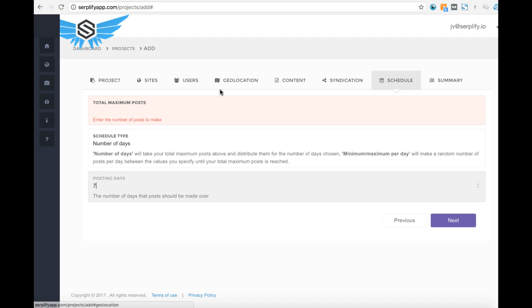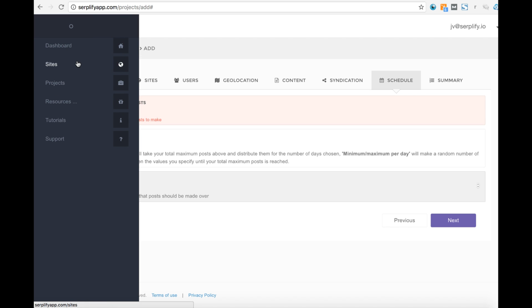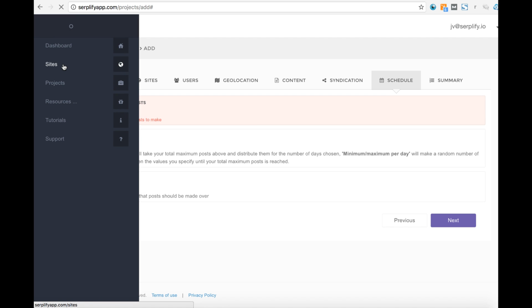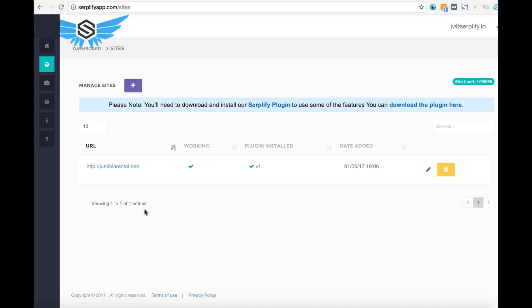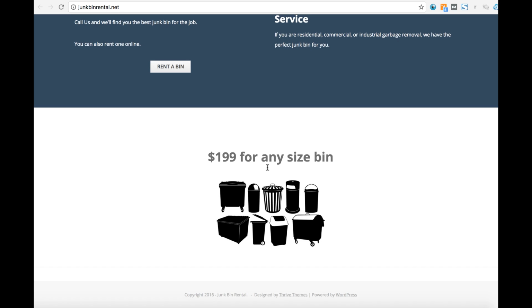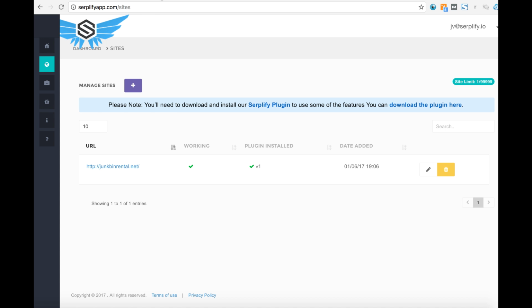Now I'm going to dive through this and show you exactly how it works, and maybe some of the pros and some of the drawbacks as well. To get started, all you have to do is add the site that you create. So I added this junk bin rental site here. Again, this is a WordPress site that you can create with any theme or any style. It doesn't have to look like this. You can control it, go in, edit and change stuff, so it isn't like a cloud thing where you don't have any control.